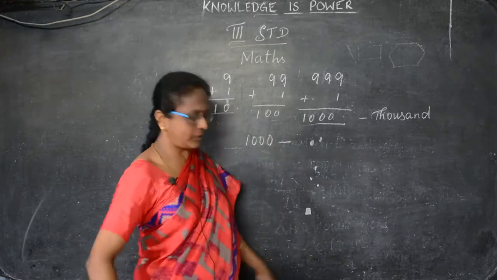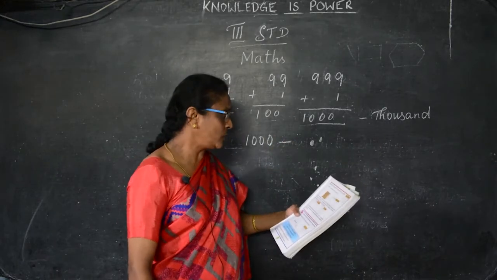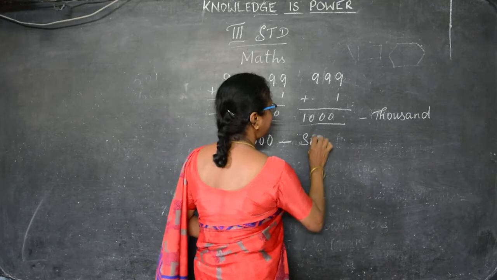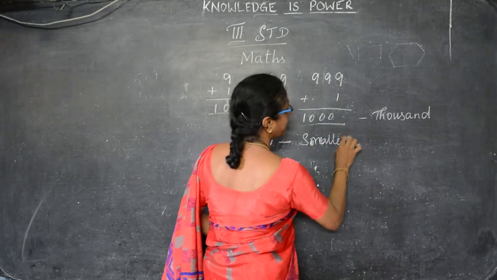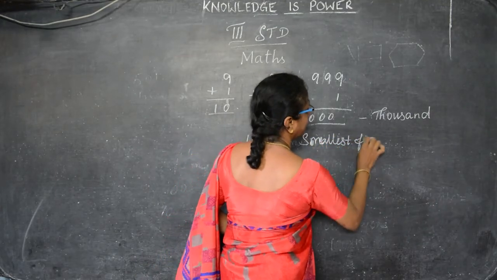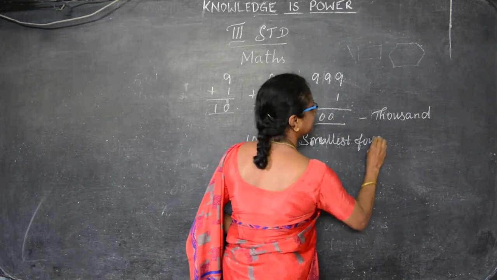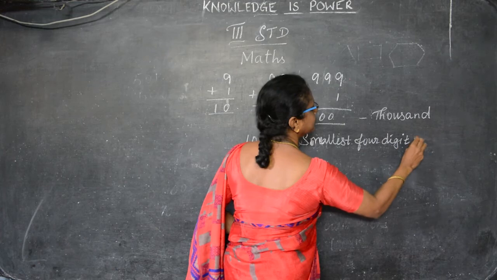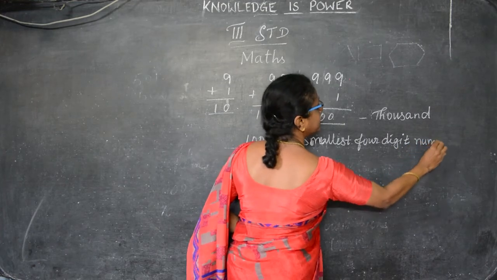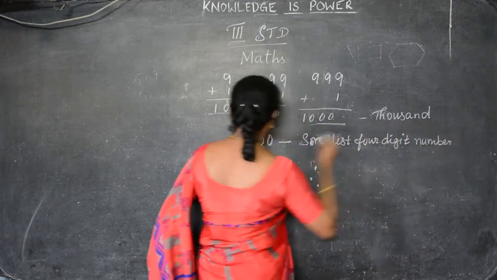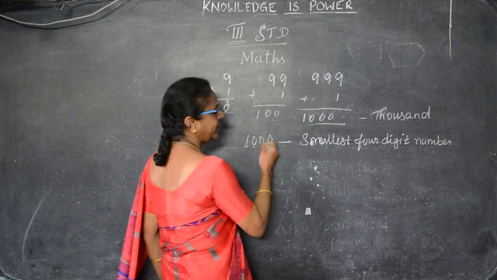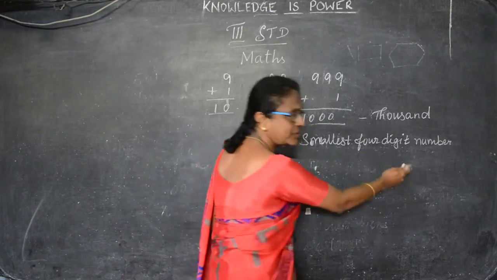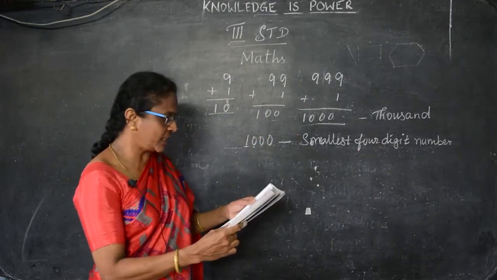So this is 1000. We can say as a 1000. So this is the smallest 4-digit number. 1, 2, 3, 4. This is the smallest 4-digit number, 1000.